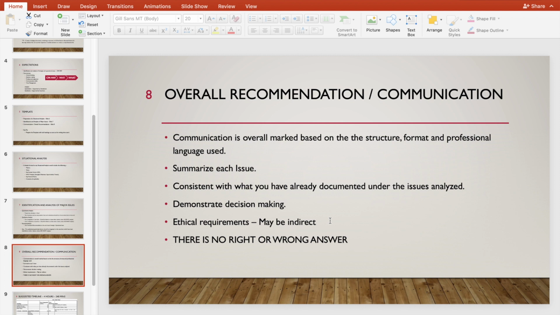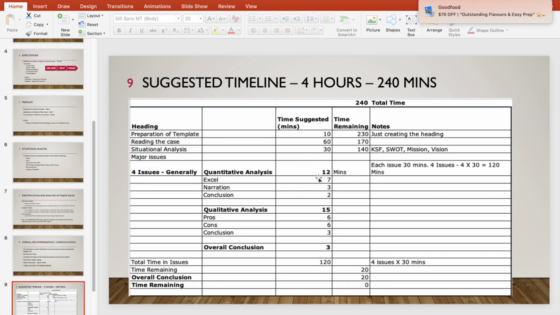Remember one very important thing: there is no right or wrong answer. It is only based upon your own logical thinking, and whatever you are doing over there, the overall recommendation is based on that. Finally, this is the most important slide, I think, based on my own experience.